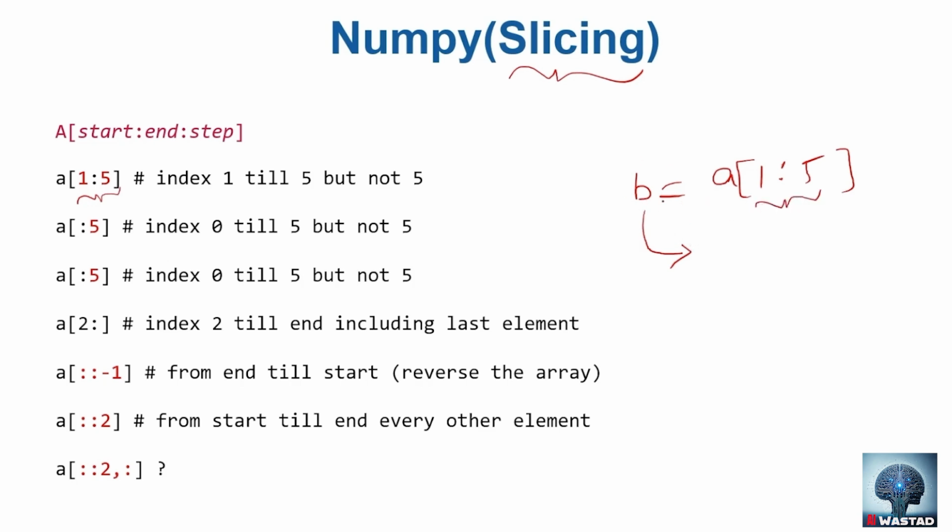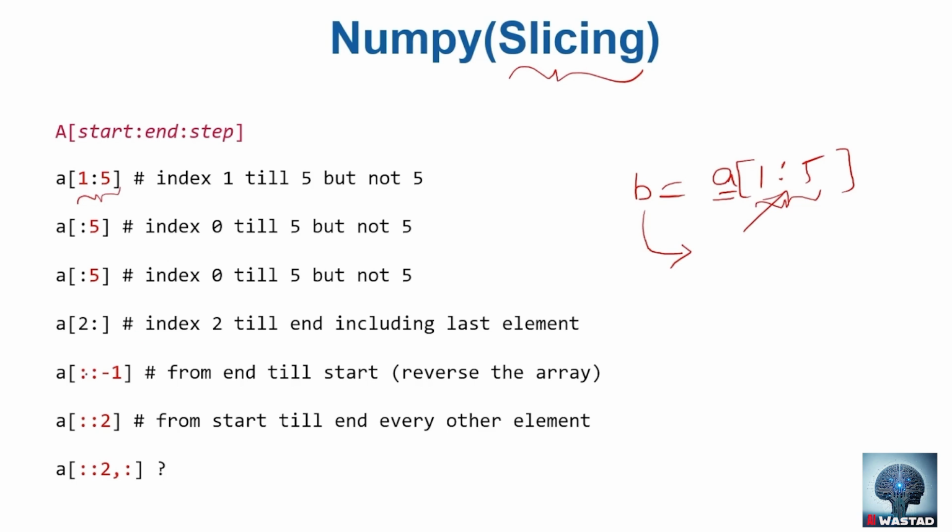Now, if you change any element in B, the corresponding element in A will change, as long as A is a NumPy array. However, if A is a list or any other ordinary data structure, then this kind of slice gives a copy rather than a view. So that's an important difference. We need to know that. The rest of the indexing technique is almost the same. You do this kind of indexing. That is how you can reverse. This is start, end, step.